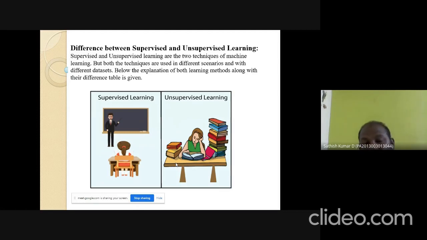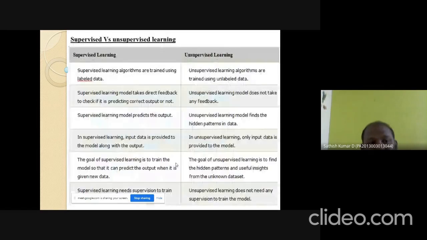Whereas in unsupervised learning, the student analyzes the data and the books by themselves, without any guidance. The accuracy of unsupervised learning is not as good as supervised learning. But in all situations, unsupervised learning works because the algorithm works by itself. That is called unsupervised learning. These are some of the differences between supervised learning and unsupervised learning.